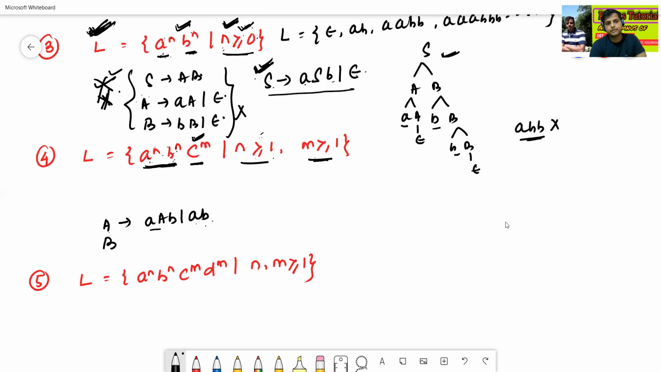How? See, B to small c, B to CB slash C. Okay, then we'll combine both, means S to AB. We can combine in this way. Okay.